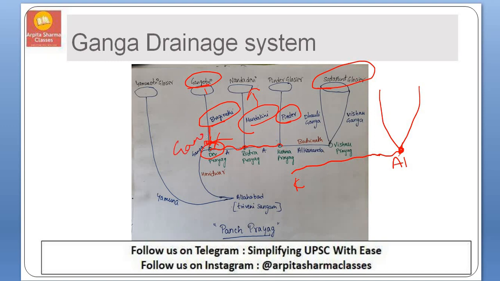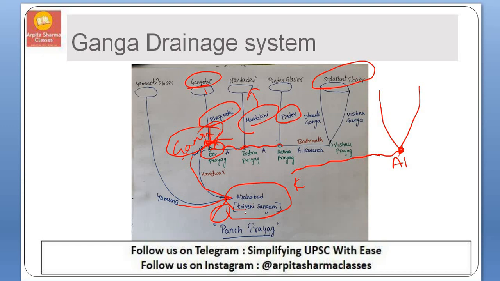The confluence of Bhagirathi and Alaknanda is called Ganga River. Later this Ganga River flows through Haridwar and in Allahabad it is met by two rivers, Yamuna, one of the tributaries of Ganga, and Saraswati River. You cannot see the physical existence of this Saraswati River because people believe it flows underground and meets these two rivers in Allahabad.